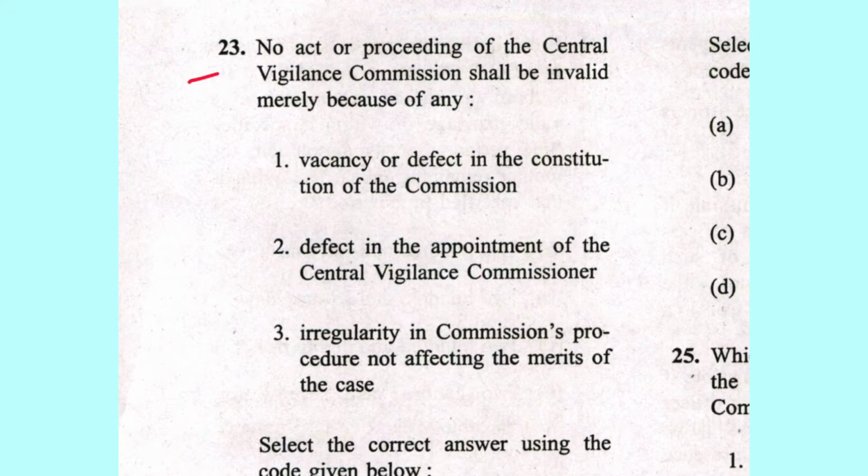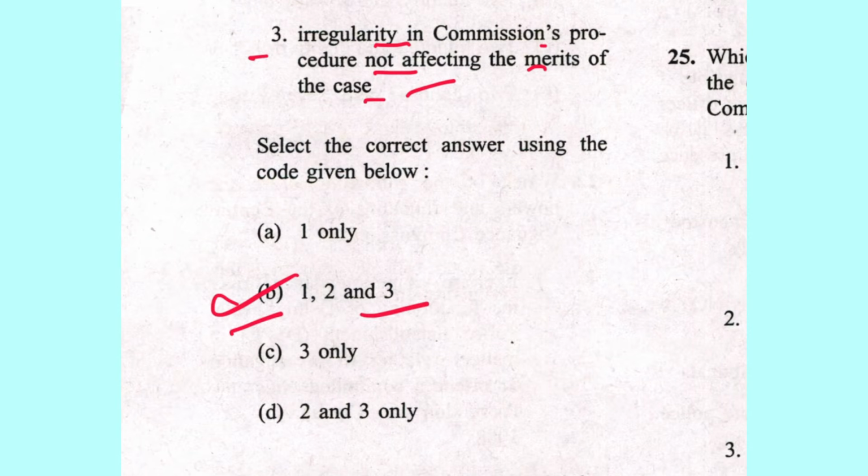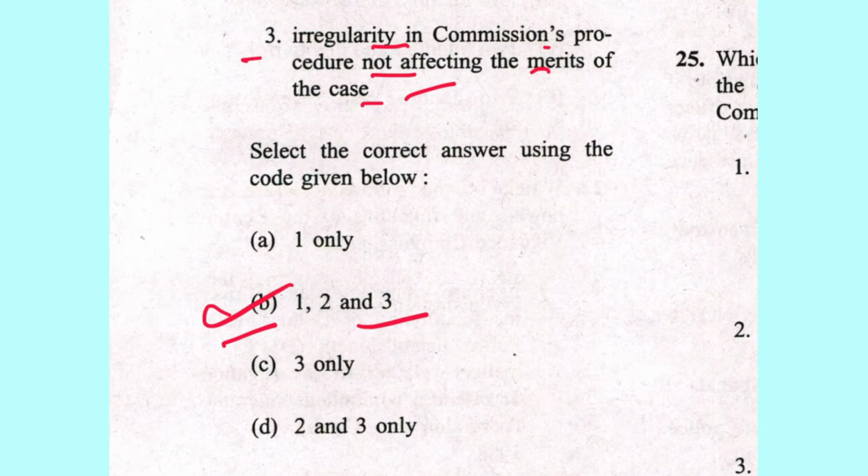Next 23. No act or proceeding of the Central Vigilance Commission shall be invalid merely because of any vacancy or defect in constitution of the commission, or defect in appointment of the Central Vigilance Commissioner, or irregularity in commission's procedure not affecting the merits of the case. So all of the above, 1, 2, 3 are included. B is the answer. And this is section 9 of Central Vigilance Commission Act.